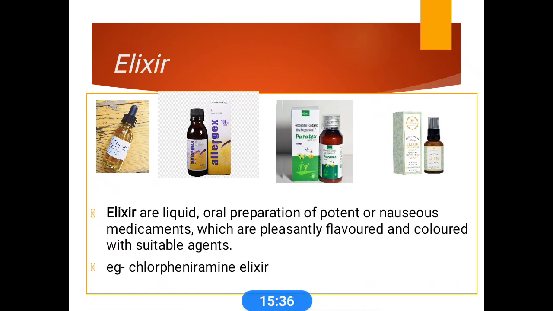Elixirs, another commonly used preparation. These are sweet and aromatic hydroalcoholic liquids. These medicaments are made pleasant with suitable flavoring and coloring agents. This is a common type of medical preparation taken orally in liquid form. The best example is chlorpheniramine elixir. There are different types of elixirs available.